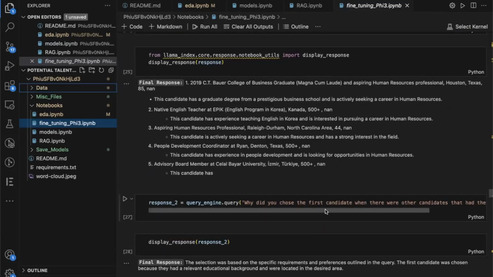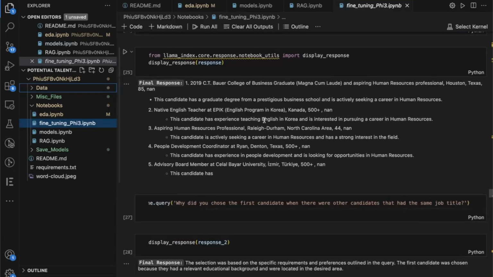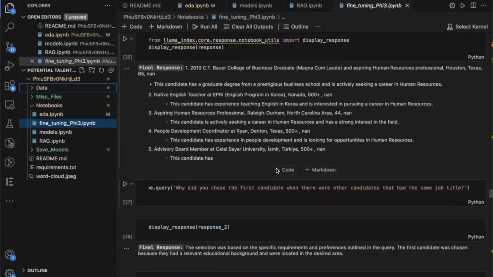So that's why I then queried it again, asking, why did you choose the first candidate when there were other candidates that had that same job title? Because I knew that this job title came up 7 or 8 different times in that data set. And mind you, again, I didn't realize that the model just took 1, 2, 3, 4, 5 straight from the original data frame.